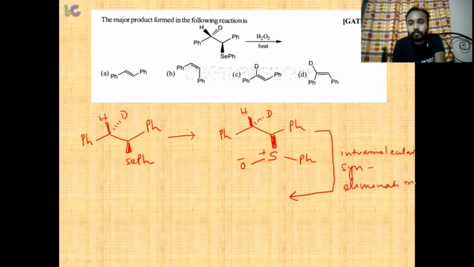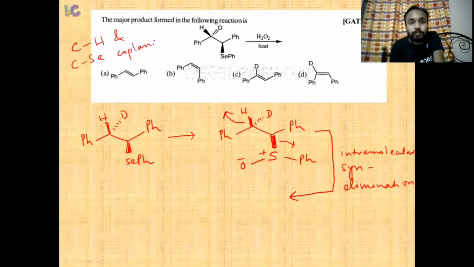That means this C-H bond and this C-Se bond should be in the same plane, that is, coplanar. In this reactant, it is coplanar. See, this C-H is above and this C-Se is above, so both are in the same plane. So the elimination will take place.